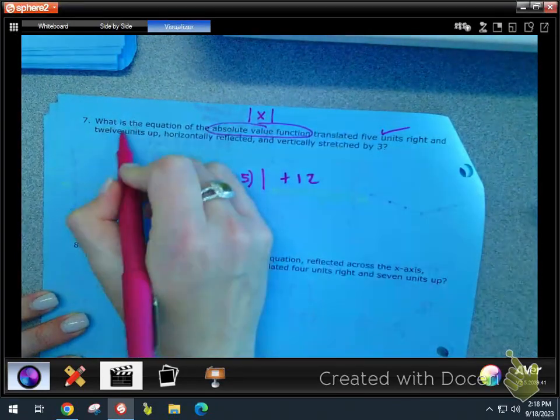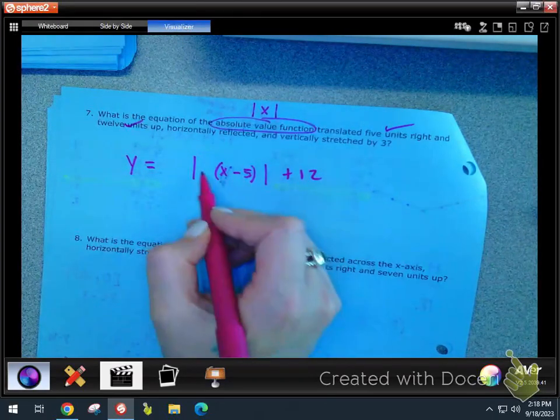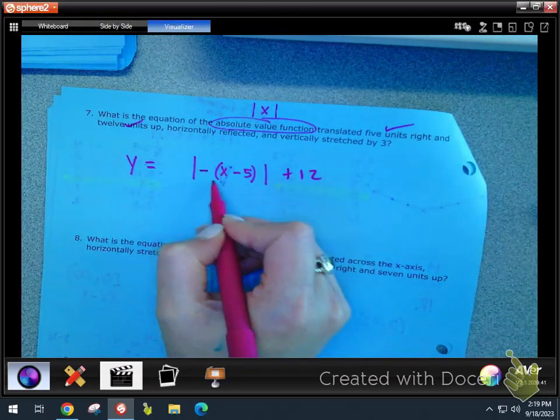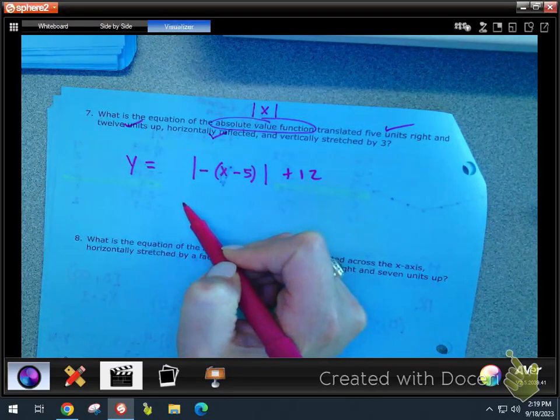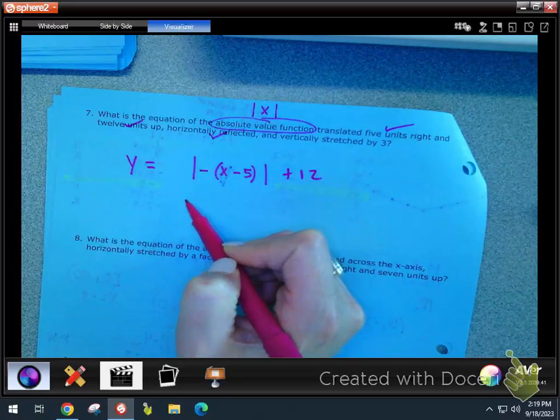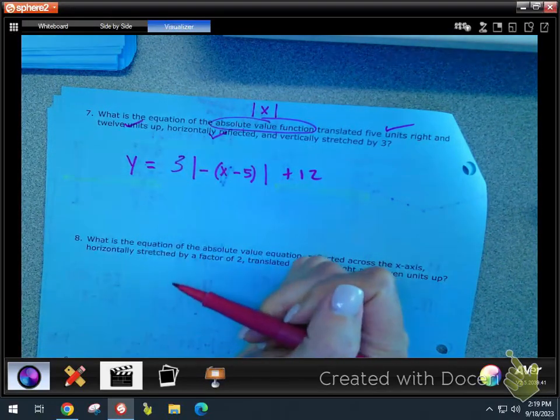Plus 12. Check. Horizontally reflected. Reflections are negatives. Remember, negatives are their own transformation. And then there's the stretches and stuff. So if it's horizontally reflected, does the negative go inside or outside? Inside. And it's got to be separated by these parentheses like that. Vertically stretched by 3, outside or inside? Outside, flipped or not flipped? Not flipped. There you go.